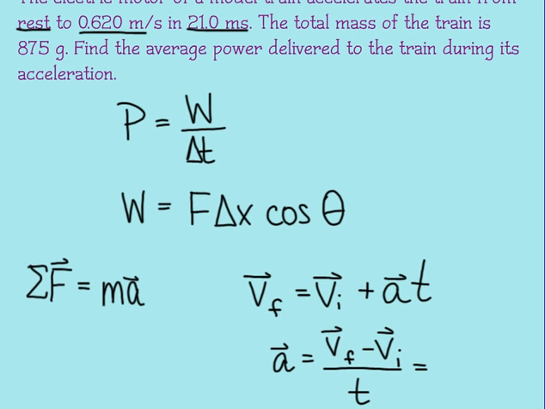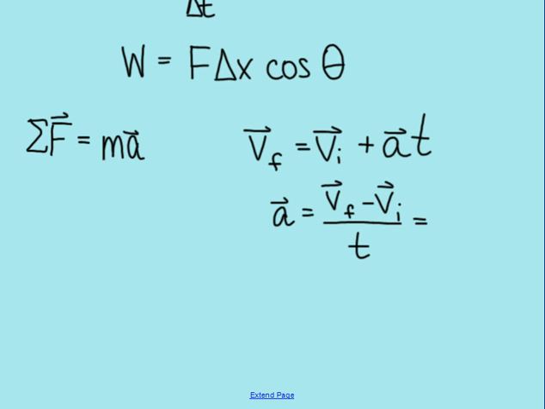So V final is 0.62 meters per second. V initial is 0 since it starts from rest. When I plug time in, I have to convert from milliseconds to seconds. So I would plug in 0.021 seconds. I end up getting an acceleration of 29.5 meters per second squared.